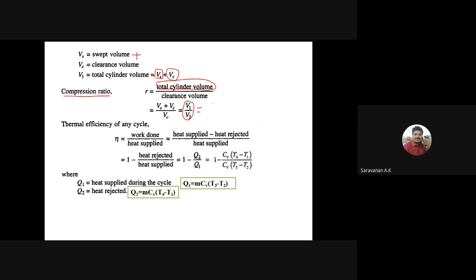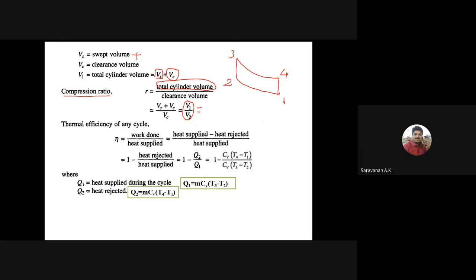Why? Because in this cycle, 1, 2, 3 and 4, the process 3 to 4 is the expansion process.